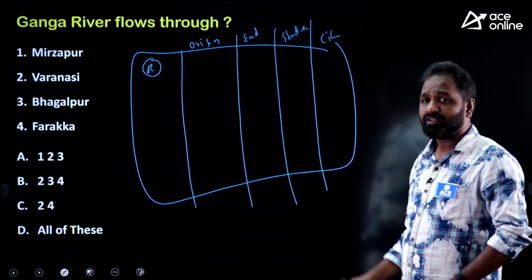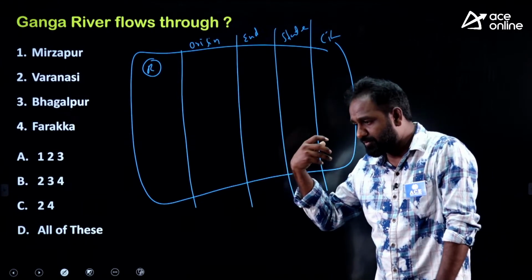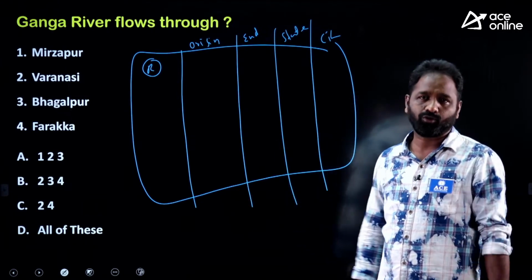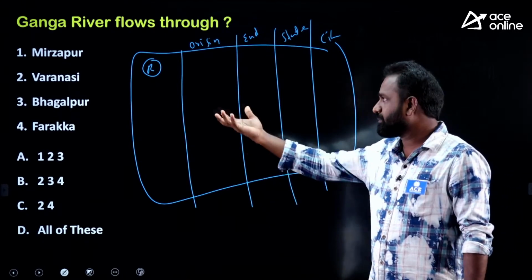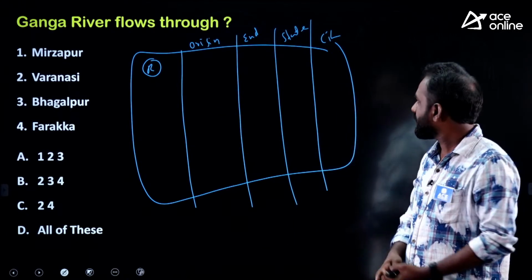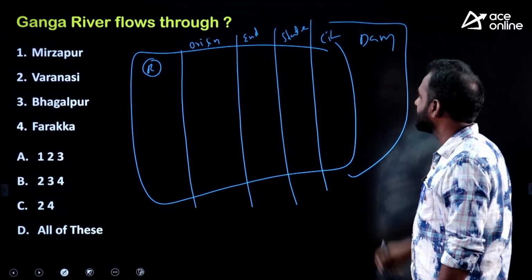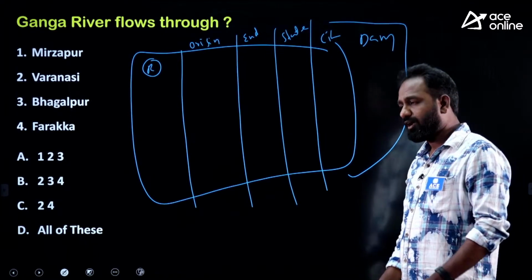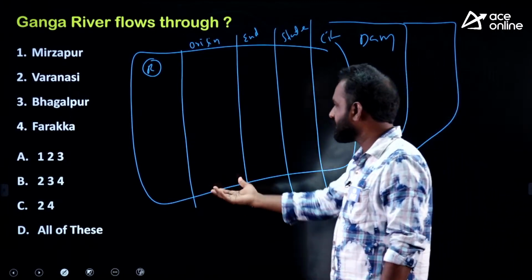And along with that, maybe some national parks will be there, some lakes will be there, or maybe some important temples will be there. We don't know. Some cities, some national parks on the banks of one particular river are going to be asked. And next, whether any important dam is there. And which is east flowing or which is west flowing. Like that you have to maintain the table.